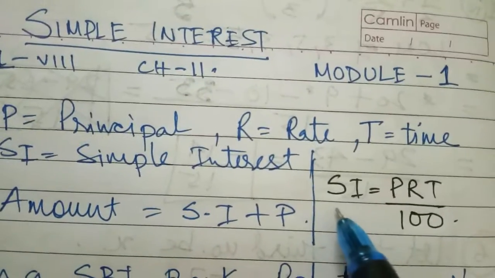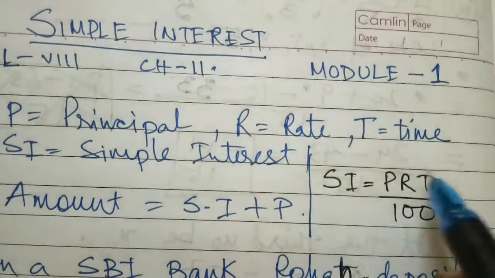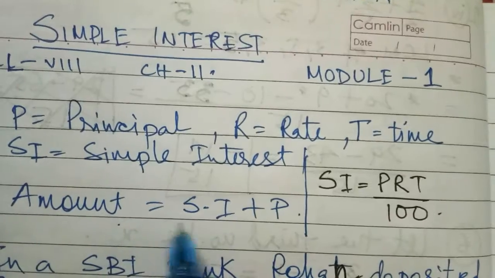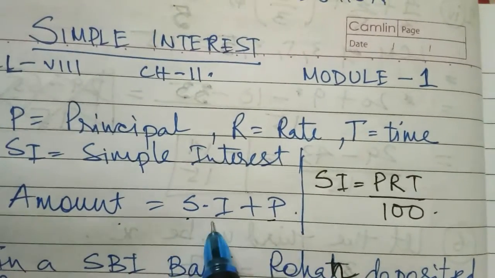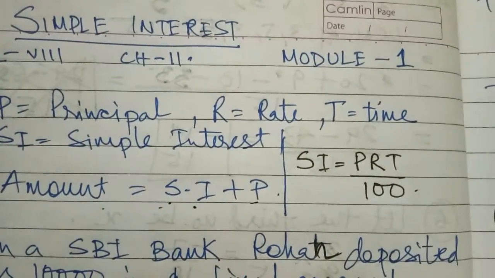The formula is that simple interest equals P into R into T by 100. Now after getting simple interest, we get the amount formula. The amount means principal plus interest. Simple interest or interest, the same thing, principal plus interest.